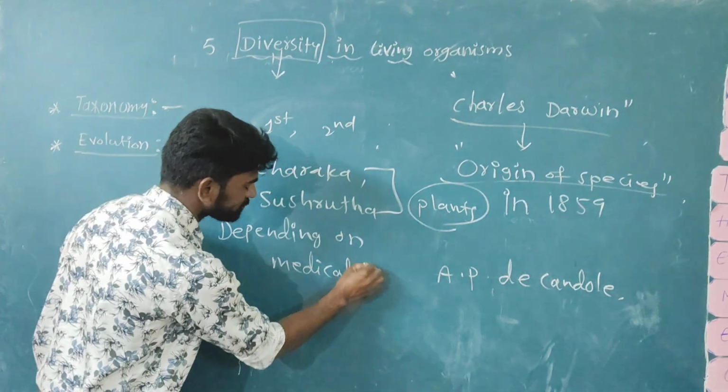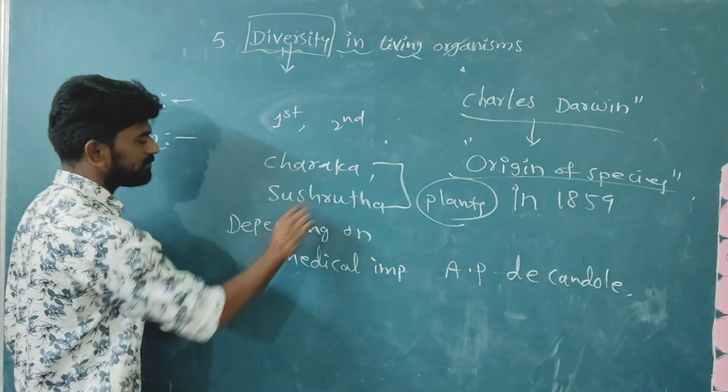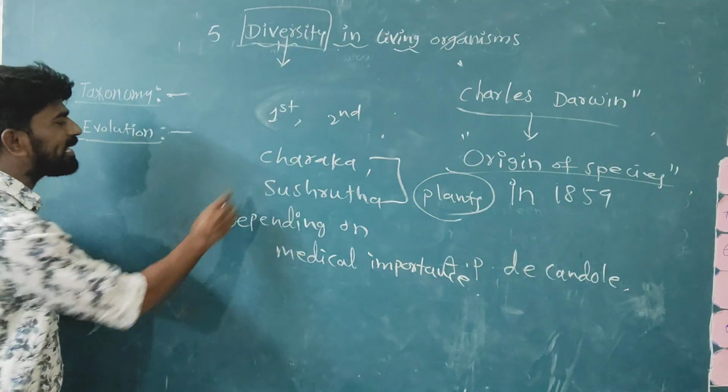Repeat all of you: medical importance. The scientists are Charaka and Sushruta.